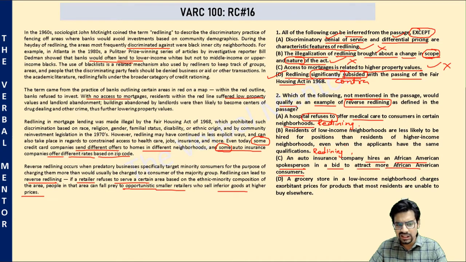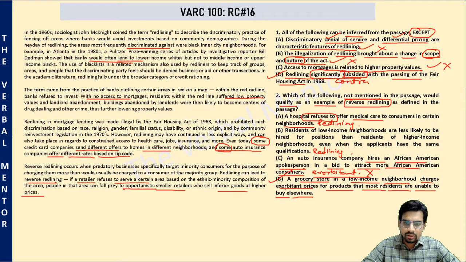consumers. It's neither redlining nor reverse redlining. There are no exorbitant prices included here. There's no exploitation of such an area included here. So, neither redlining nor reverse redlining. A grocery store in a low income neighborhood charges exorbitant prices for products that most residents are unable to buy elsewhere because others are not offering service. So he is charging exorbitant prices for his products. Option D is reverse redlining exactly.